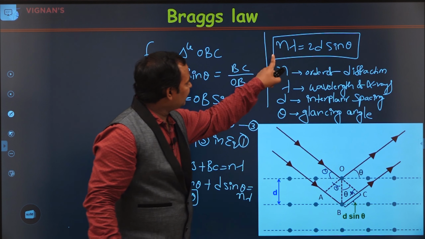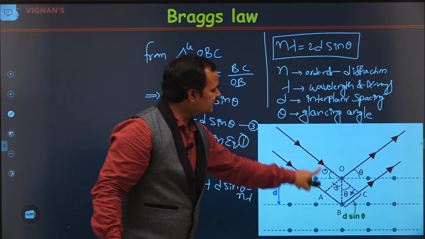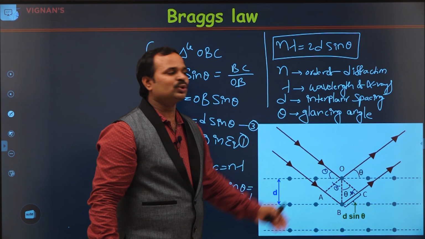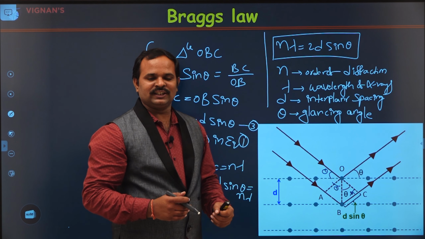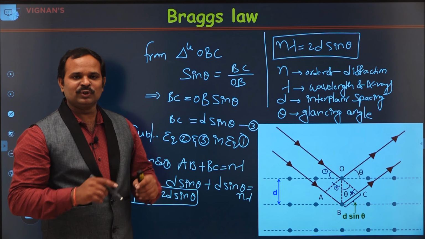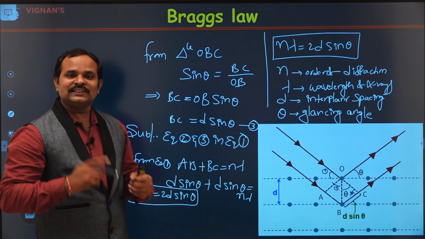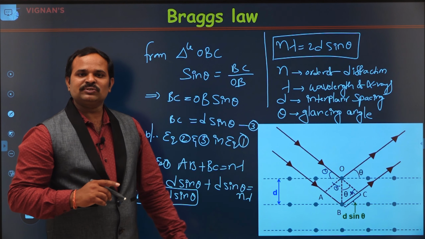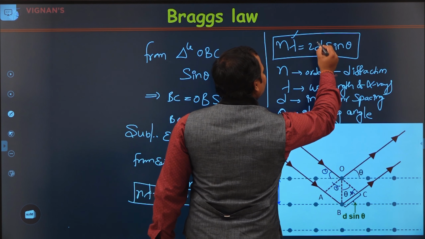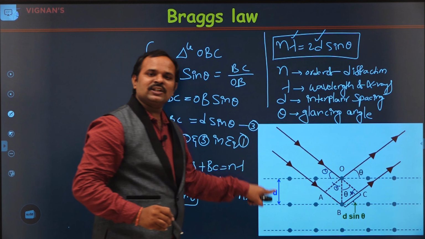That means if the X-rays satisfy this condition, then they reflect constructively so that we get a reflected X-ray. So what is the use of these reflected X-rays? If the reflected X-rays are there, that means this condition is satisfied. That means when we know lambda, we can find d, the interplanar spacing.